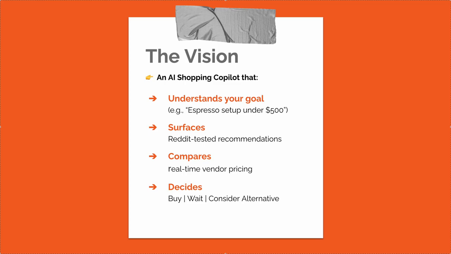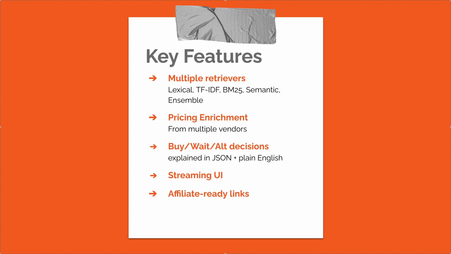So this is where the vision comes in. I wanted to build something like an AI shopping copilot that would understand the user's goal, surface through all the previous recommendations on crowdsourced websites like Reddit, and also find the product, and compare the real-time pricing of the products from various vendor sites, and give you a quick summary on whether you should buy the product, wait, or maybe consider any kind of alternative in the market.